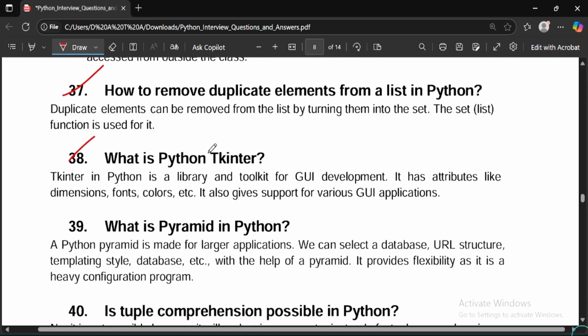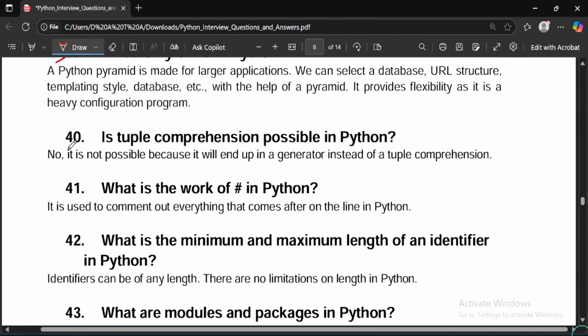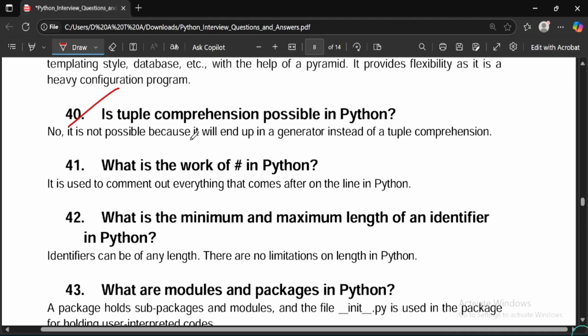What is Python tkinter? You can read this. This is not important. What is pyramid in Python? You can read. These are some of the questions. If asked in an interview, you should be able to understand. So I have given this. Is tuple comprehension possible in Python? You can read this. You can learn. You can understand these questions.